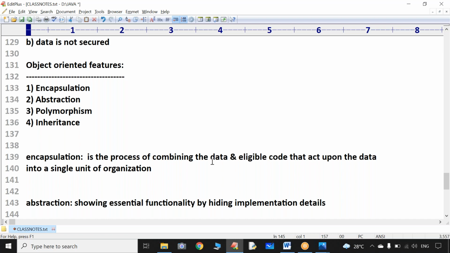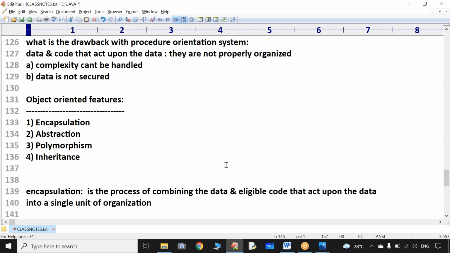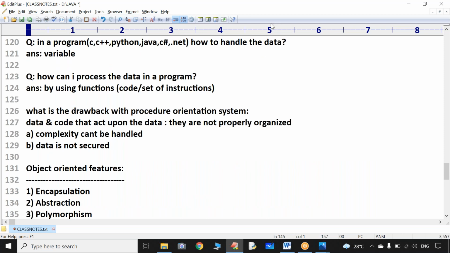Now I want to know what is polymorphism and what is inheritance. And before going to that, you know, sir, why did the object-oriented methodology become very popular? Because in procedure orientation we have some drawback. What is the drawback? From the last session we are discussing the same story. Data and the code that acts upon the data are not properly organized. Now remember, sir, in object-oriented style, using the first one and the second one, we can overcome the drawback of the procedure orientation style.